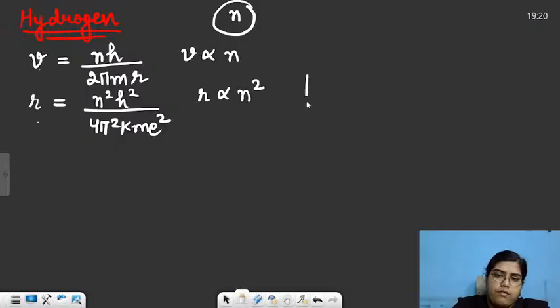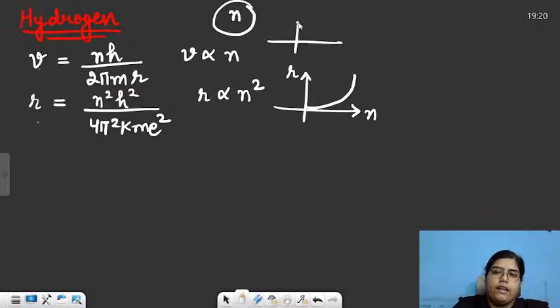So if someone asks you to draw a graph between radius and n, the number of shell, it will be a parabola. And the graph between V and n will be a straight line, because V is directly proportional to n. These were the two important formulas, right?